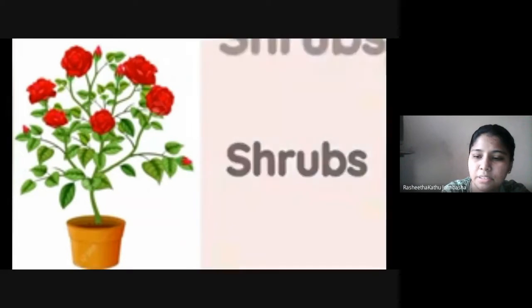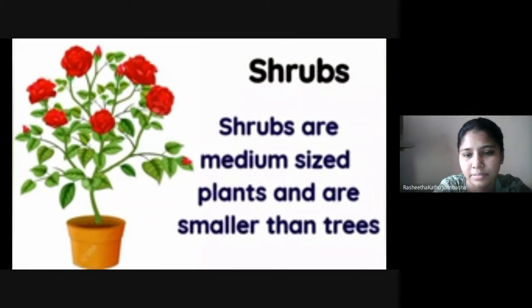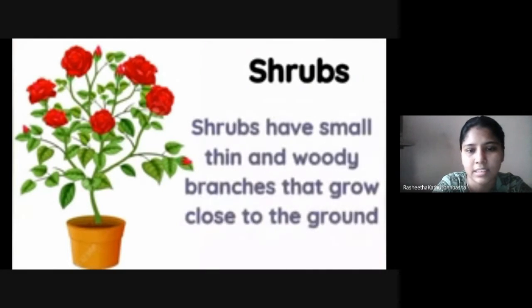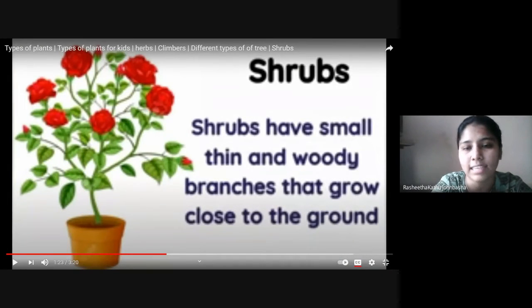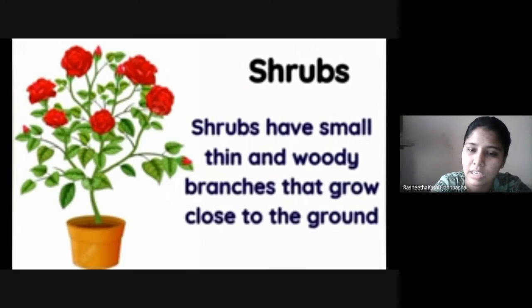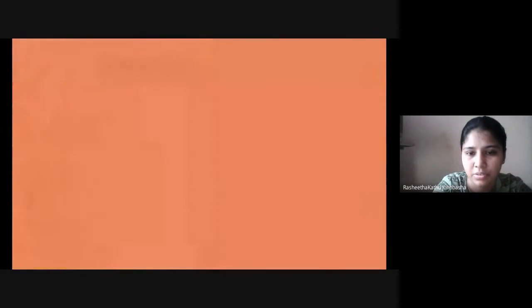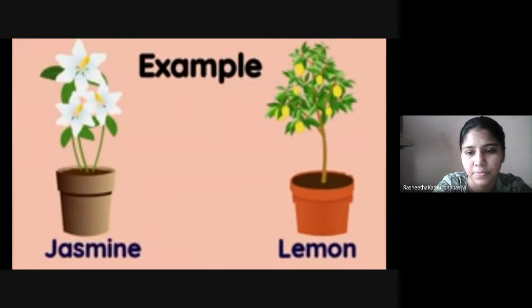Shrubs. Shrubs are medium-sized plants and are smaller than trees. Smaller than trees, next level. Shrubs have small, thin and woody branches that grow close to the ground. Examples of shrubs are jasmine and lemon.